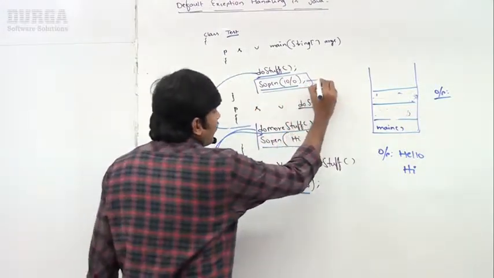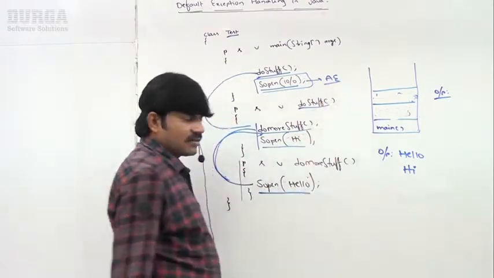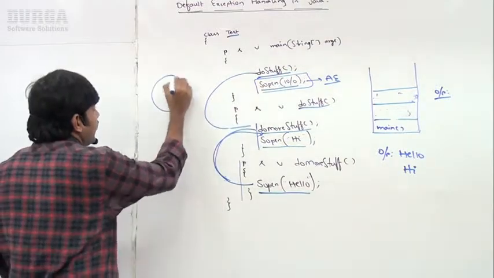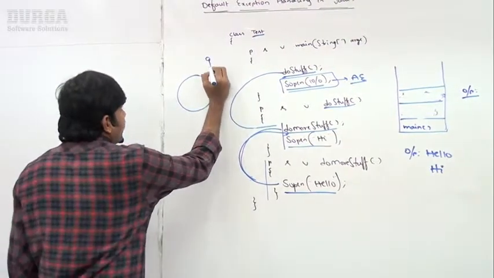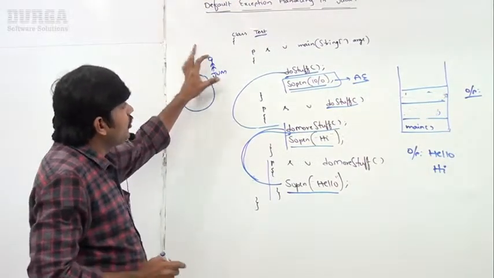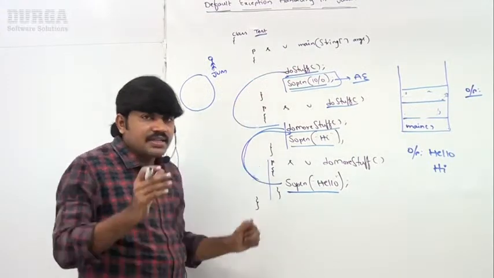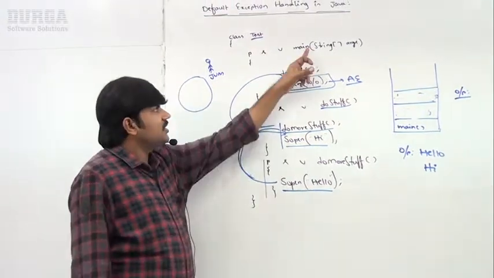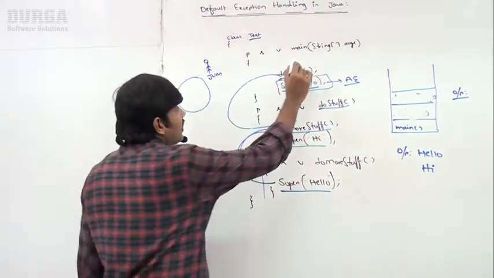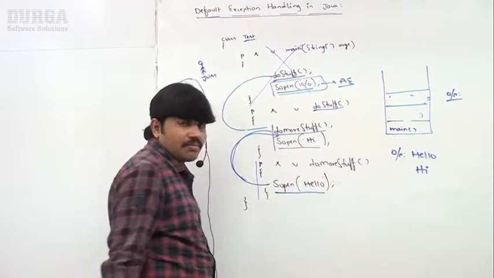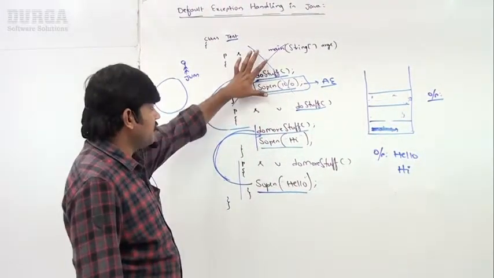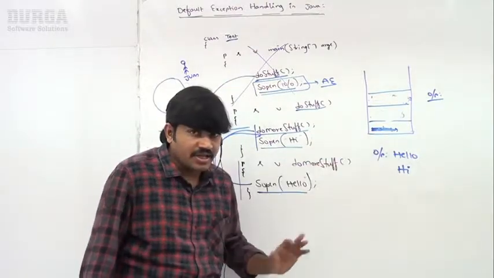Oh, an exception got raised. ArithmeticException got raised. Immediately an exception object is created and handed over to the JVM. JVM will check whether this method contains any handling code or not. The main method doesn't contain handling code, so the JVM terminates this method abnormally and removes the corresponding entry from the stack.